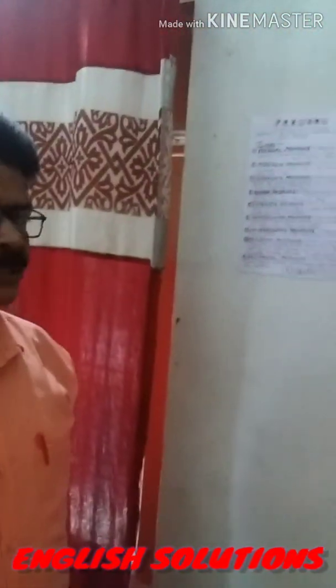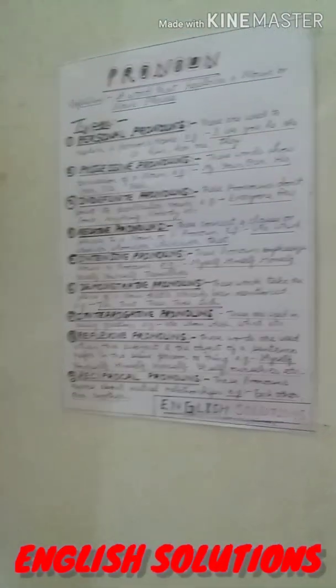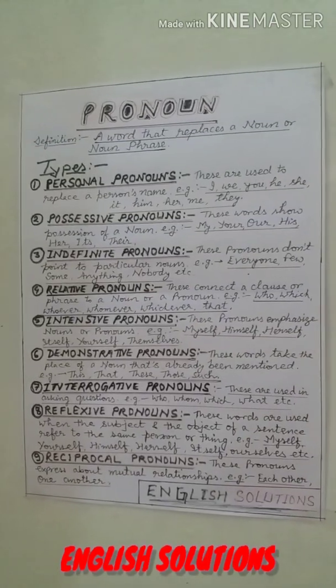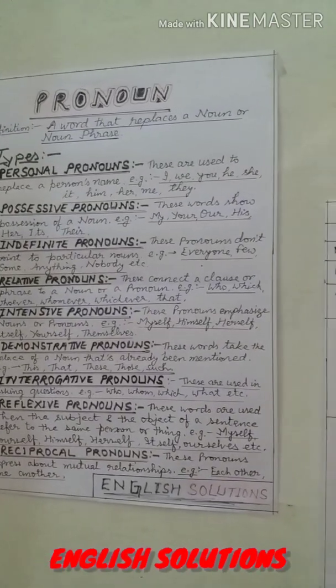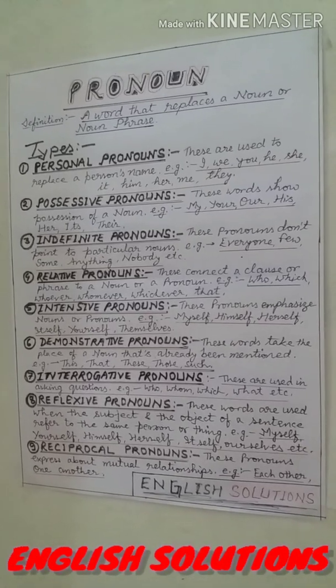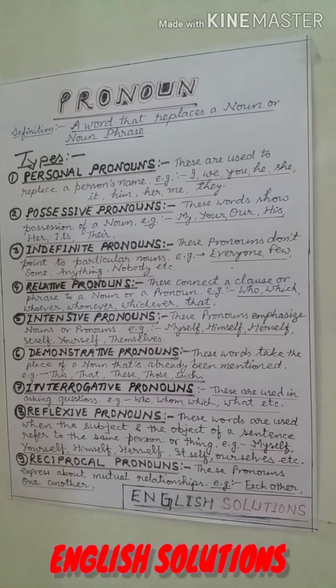And types of pronouns: in different books you will find that pronouns are categorized in different categories, and briefly I mention some types of pronouns, such as personal pronouns. As the name tells, personal pronouns are used to replace a person's name. For example, I, we, you, he, she, it, him, her, etc.